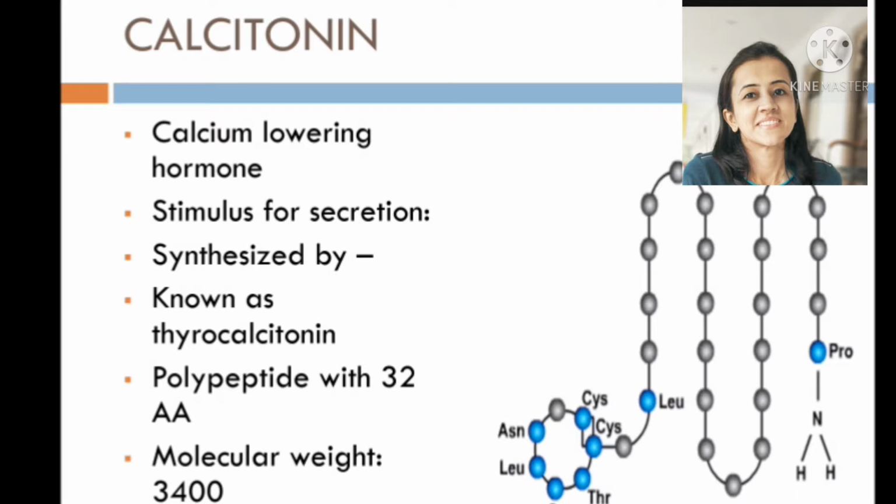These cells are of neural crest origin. A small amount of calcitonin is also secreted from the thymus. As calcitonin is secreted from the thyroid gland, it is known as thyrocalcitonin. It is a polypeptide with 32 amino acids and it has a molecular weight of about 3400.